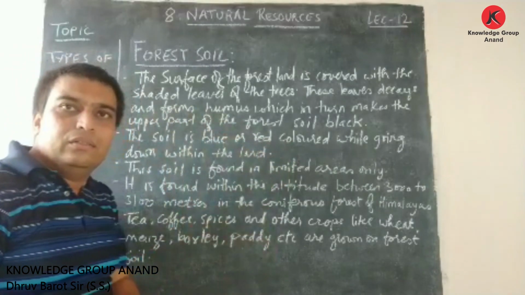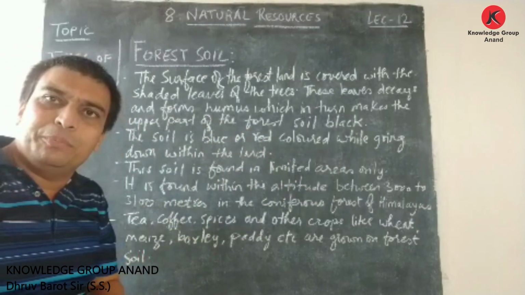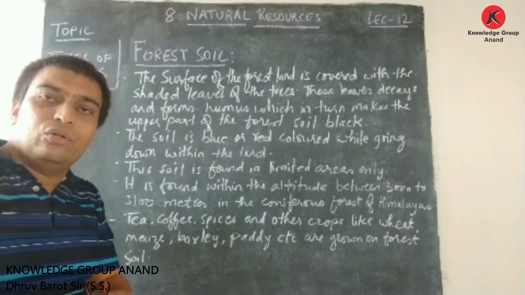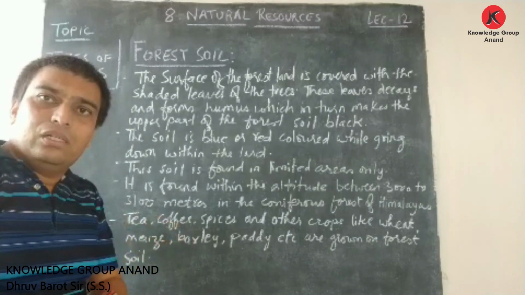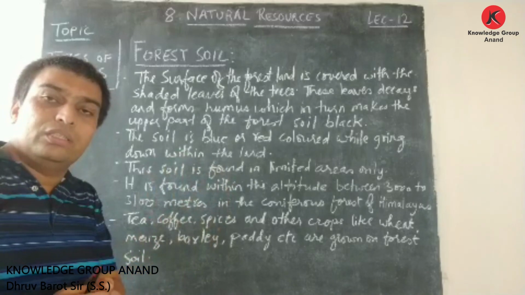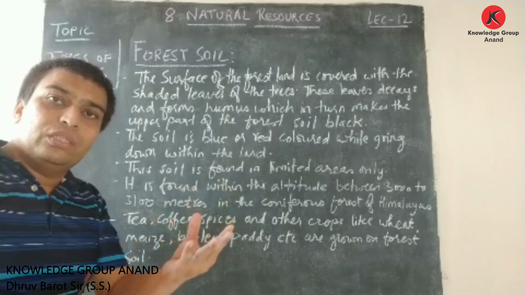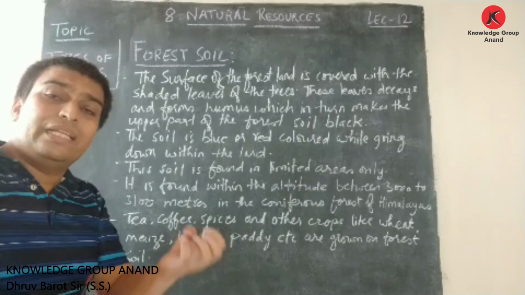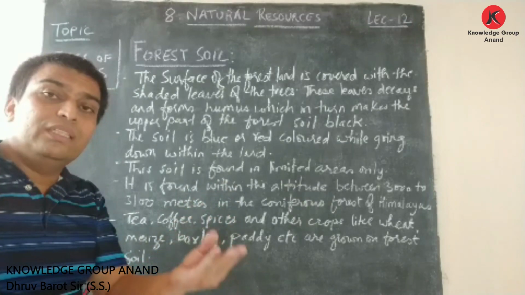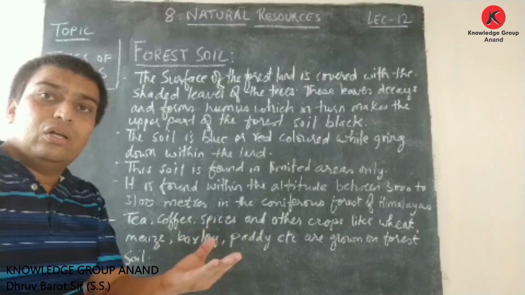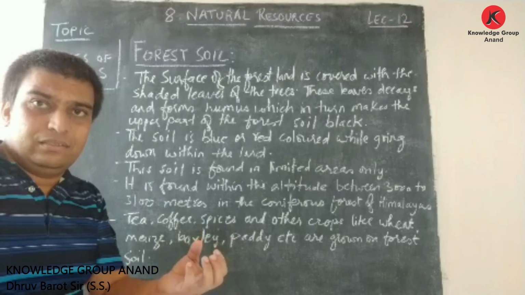When these leaves decay, they form humus, which in turn makes the upper part of the forest soil black. As you all know, you might have experienced at your home or anywhere, if you have gone somewhere in the monsoon season, you might have seen some leaves that have become wet or already decayed. You will see that leaf becomes black in color. Right?